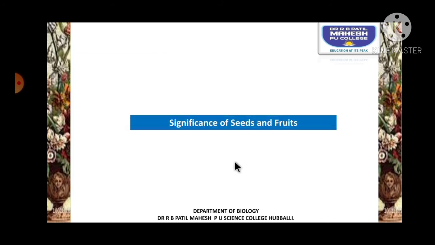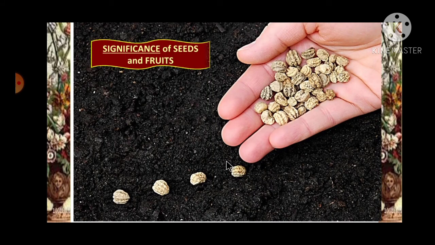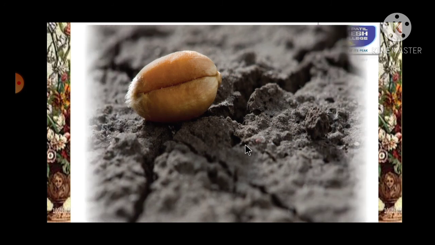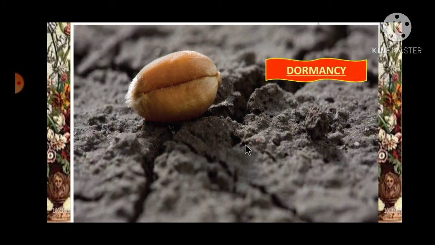Now let us try to understand the significances of the seeds and the fruits. So what are the significances of the seeds and fruits? The distribution and dominance of the angiosperms on earth is only because of the seeds. Why? The seeds can be stored and can be used in the sowing process, that is in the germination process.